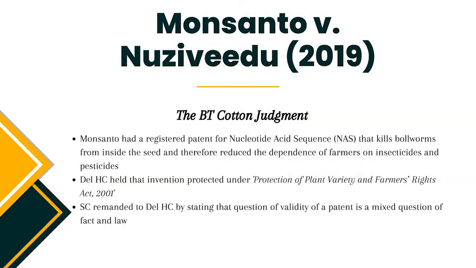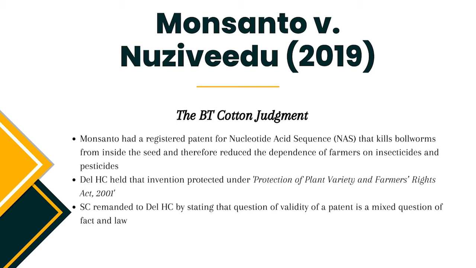The second case is Monsanto versus Nuziveedu, popularly known as the BT Cotton judgment. Here, a company named Monsanto was licensing its BT products to various Indian seed companies, including Nuziveedu and its subsidiaries. The issue was regarding patent infringement, where Monsanto claimed that the nucleic acid sequence, on which the company got the patent, is a microorganism and hence should be patentable under the Act.